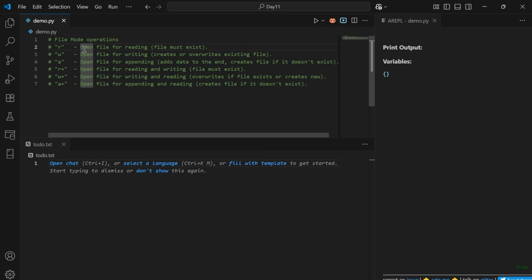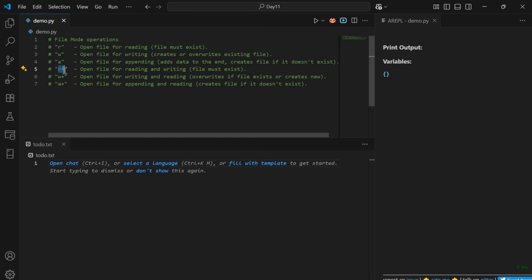Next one, w. w is for writing to a file. It creates a new file or overwrites the existing one completely. So any old content will be lost entirely. Next, a. a is for appending data to the end of the file. It doesn't delete existing content, and if the file doesn't exist, it creates a new one.